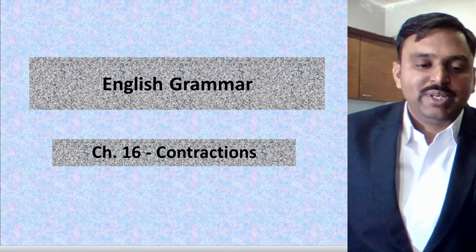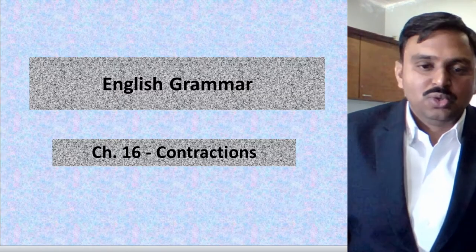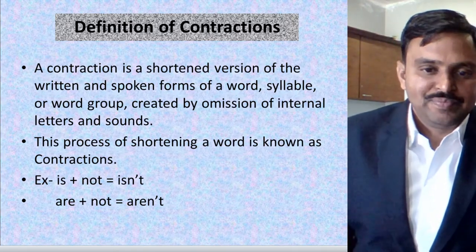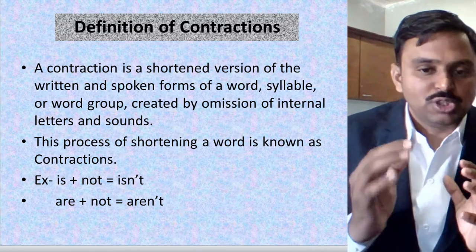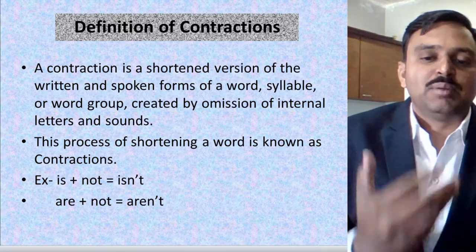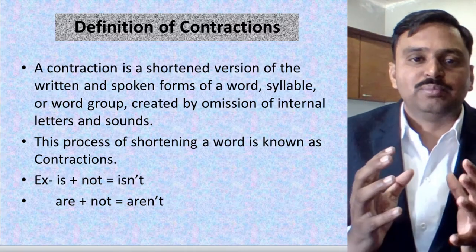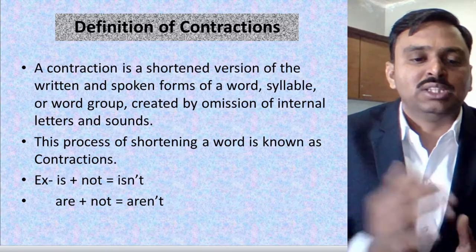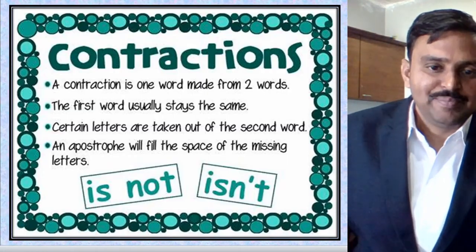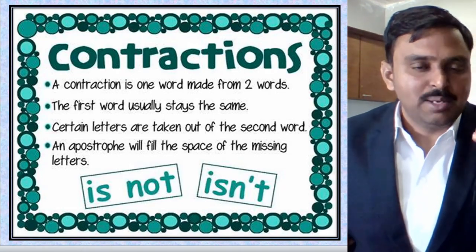In the previous video we discussed how contractions are made. We have seen the definition of contraction: they are the written and spoken form of words, created by omitting some letters of the second word, and the short form of a word is called a contraction. We also discussed how contractions are formed.